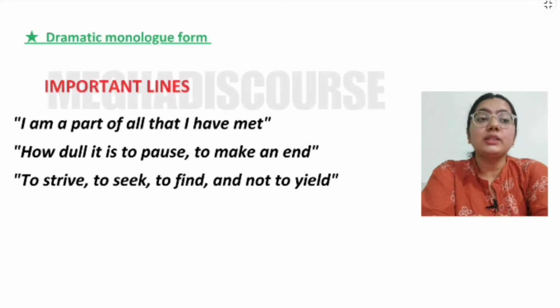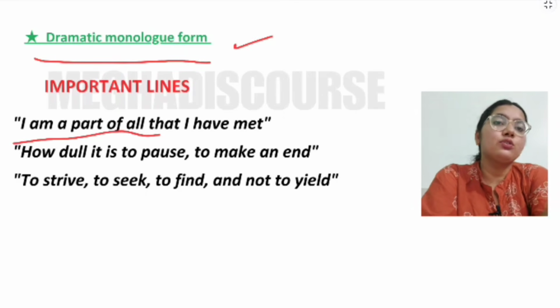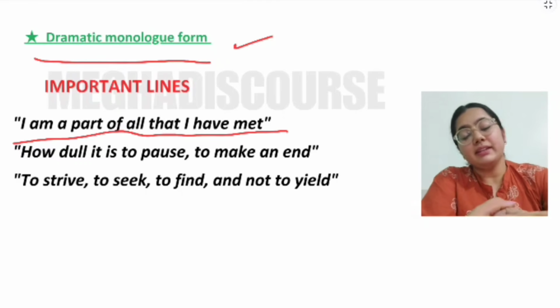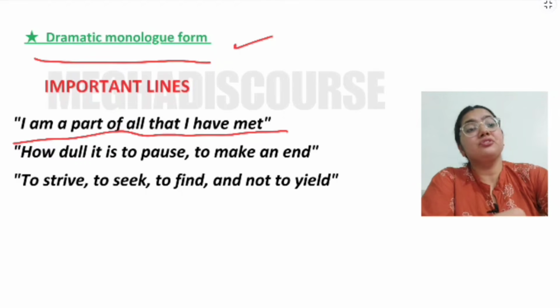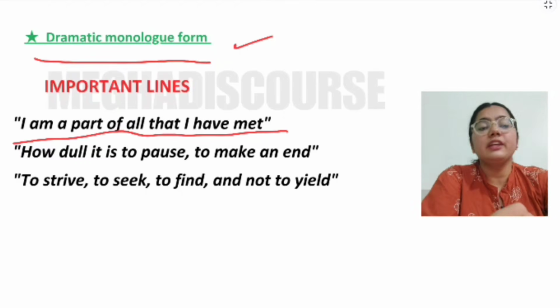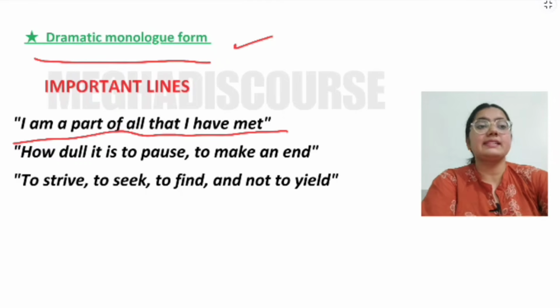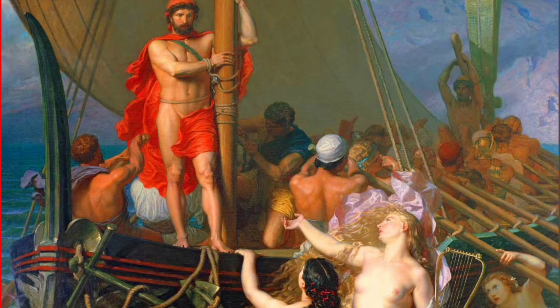And you should know that yes, this is in the form of dramatic monologue, and here I am a part of all that I have met. This means that I have had multiple medals, I have had multiple names. I was very famous when I used to fight, and I have faced different things in life. I have faced failures also. So I am a part of all that I have met. The things that I have experienced, I still have the learnings from them. So they have all made my personality in such a way.